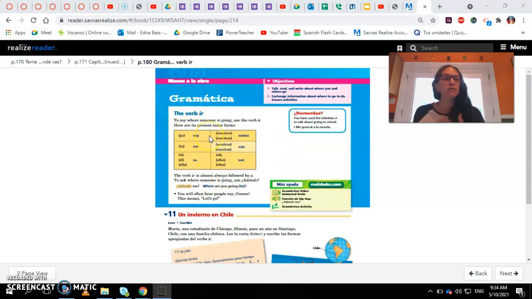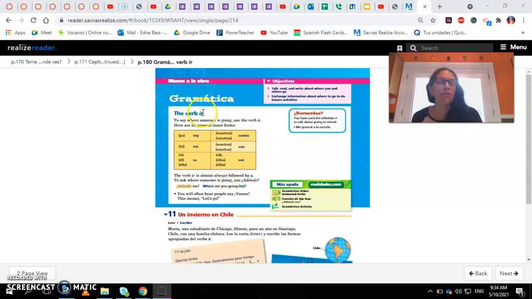For the first person, yo is voy, and for the second person, tú is vas, and for usted, and the third person, él and ella, is va. Then the plural forms: nosotros vamos, vosotros vais, ustedes, ellos, ellas van. So you need to remember the different forms of conjugation.